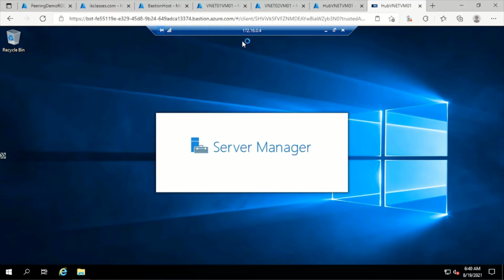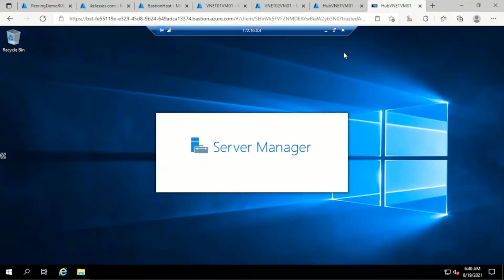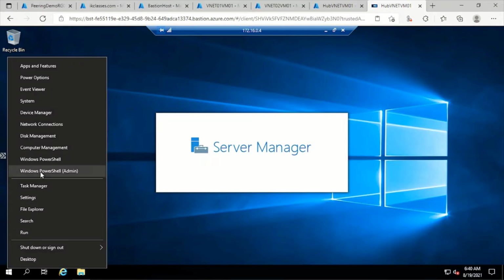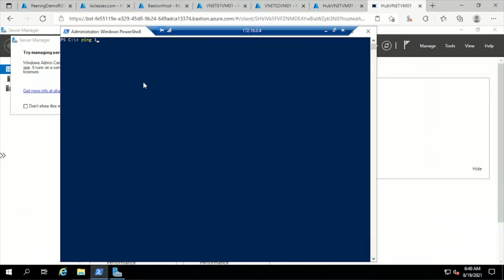I've taken the console of 172.16.0.4, that is VNet 01 VM01. From here, let's try to reach VNet 02 VM01 with this IP 172.17.0.4. I'm not getting the response because there's no connectivity between VNet 02 and VNet 01. There is connectivity between VNet 01 and Hub VNet, and VNet 02 and Hub VNet, but we won't be able to reach via that way because peering doesn't support transitivity.